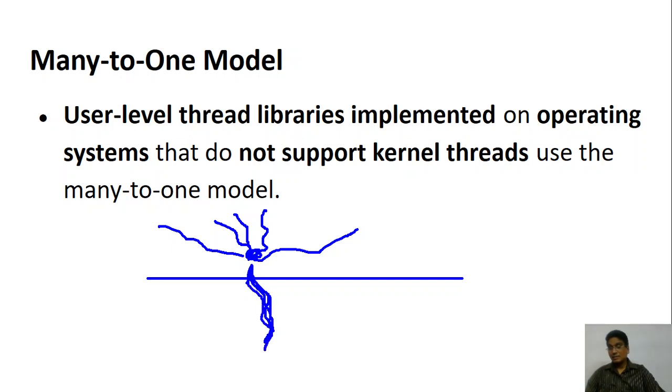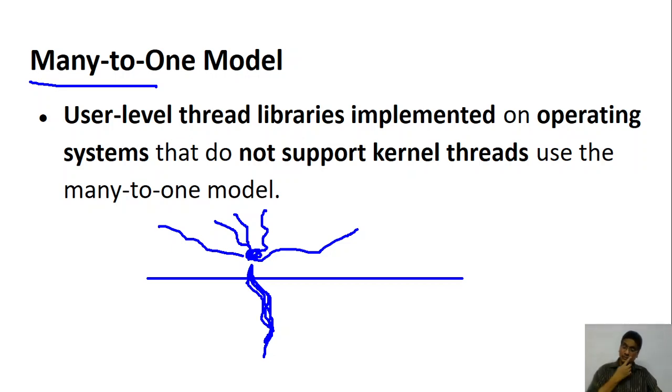It is just executing one process. In that case, you will have to go for many-to-one, because at the kernel level there is no notion of a thread.